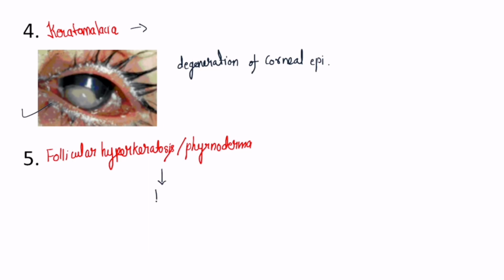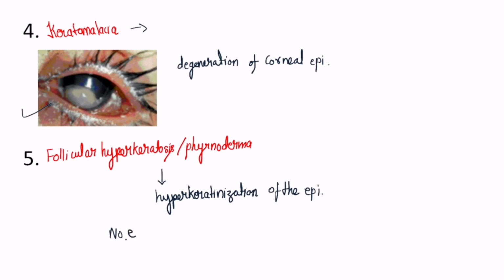This actually results due to hyperkeratinization of the epithelium of the follicles. So the epithelium that lines the follicles, due to that reason follicular hyperkeratosis or phrynoderma occurs. So these are the deficiency manifestations of vitamin A.